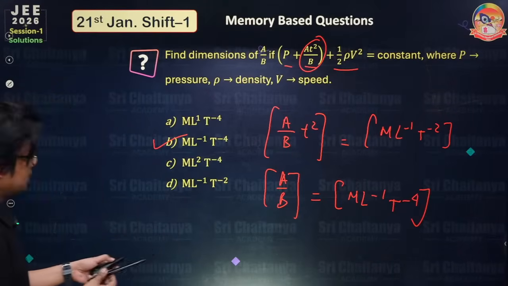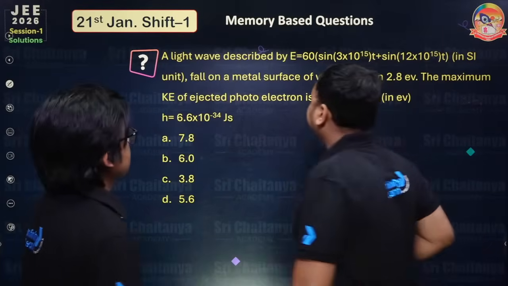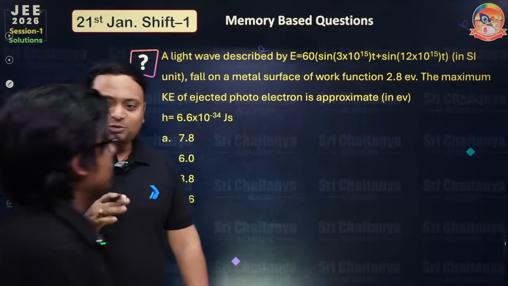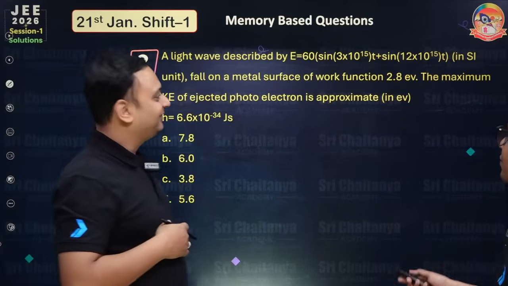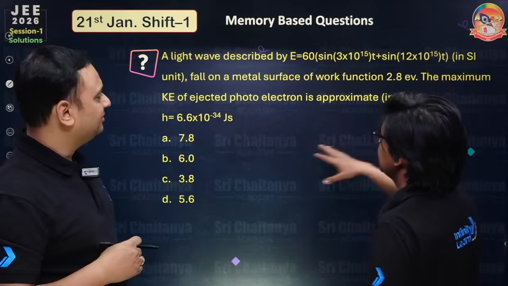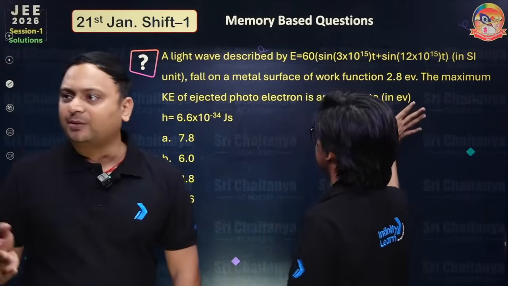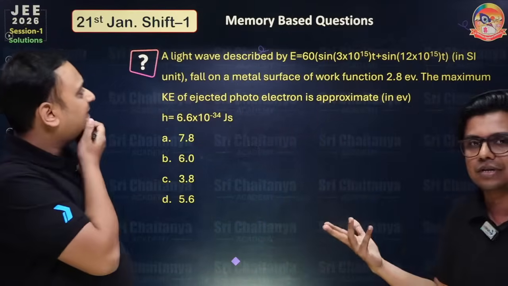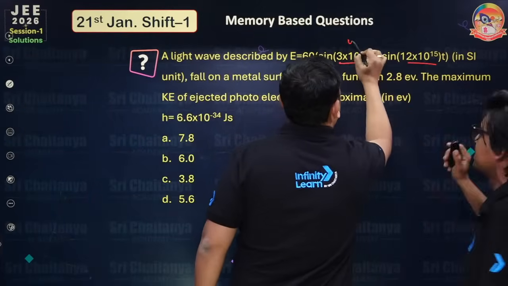The next question we can have. This one is a light wave described by 60 sine(3 tan raised to the power 15 t plus sine 12). This question may confuse the student. In SI unit, it falls on a metal surface of work function 2.8 electron volt. The maximum kinetic energy of ejected photoelectron is approximately, in electron volt. Generally the expression they will give you for the electric field has only one frequency, but here it has two frequencies, omega 1 and omega 2 both.